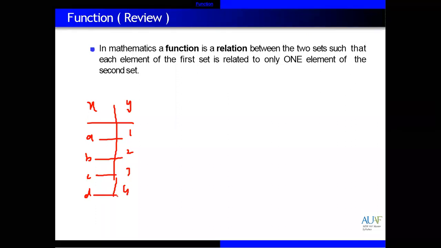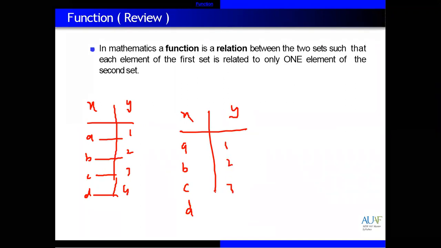It's also possible that, for example, we have X and Y, where we have A, B, C, and D, and we have 1, 2, 3. So A with 1, B also with 1, C with 2, D with 3. This is also possible. But repetition in the X set is not possible.